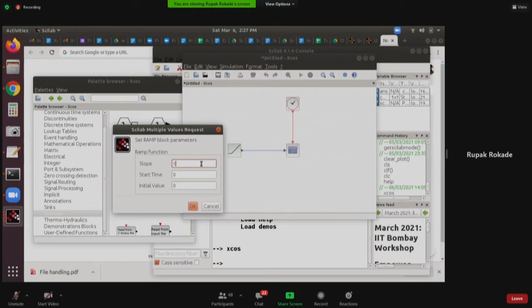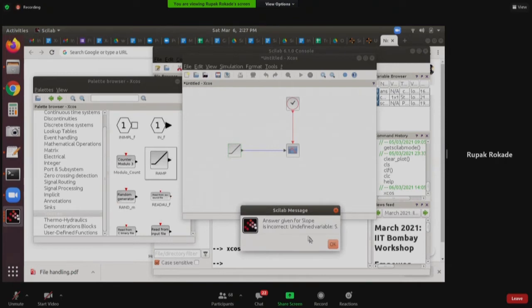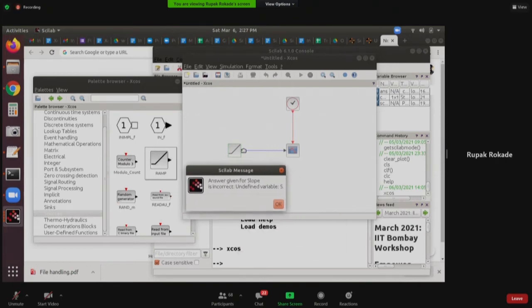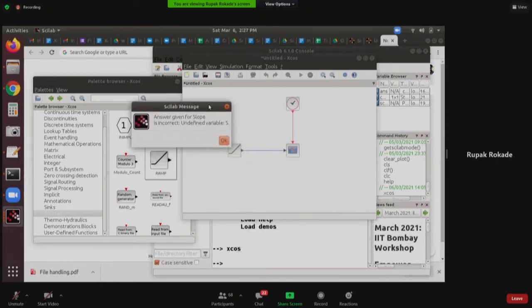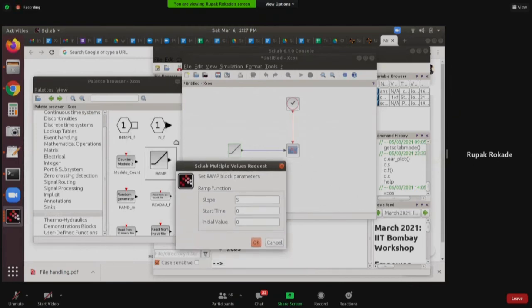So first of all, I want to represent the slope as S, okay, and not 1. But when I click on OK, it will say undefined variable S. Scilab doesn't know what is S, or rather Xcos doesn't know what is S. Why? Because I never defined S, right? I cannot simply write alphabets in place where numbers are expected. I cannot write alphabets without defining them. So what I will do, I'll define S here. So I'll say S is equal to 1.